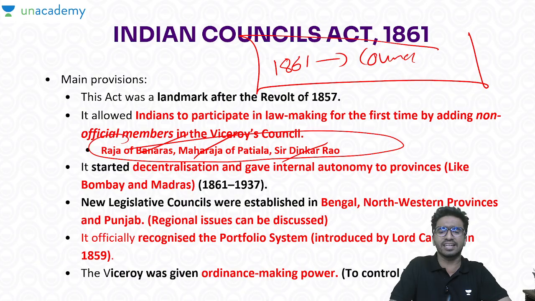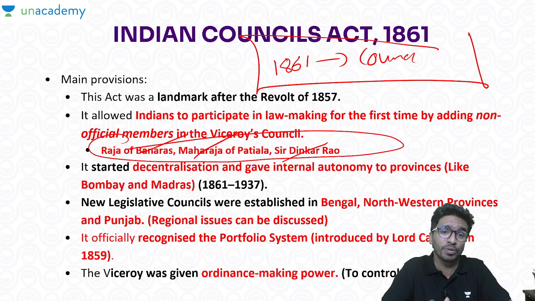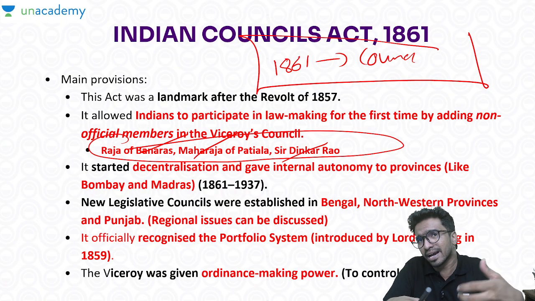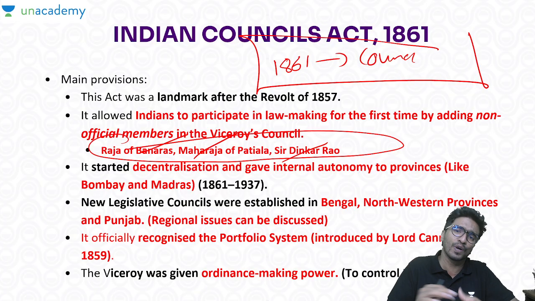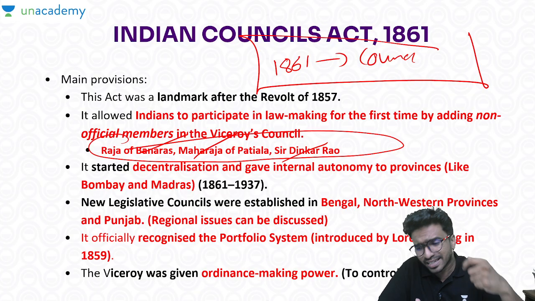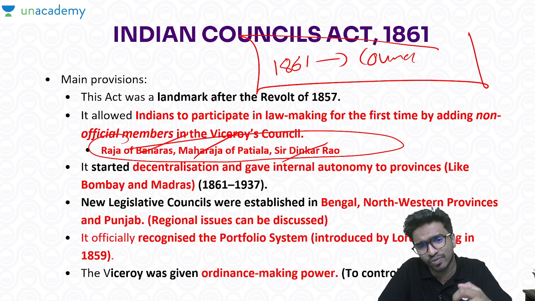And the other thing is the decentralization. In the previous Charter Act you must have studied that we made it too centralized, right? That has a backstory of even the company rule, because once everything got messed up, a single commanding authority was needed for the administration. That is why it was centralized.